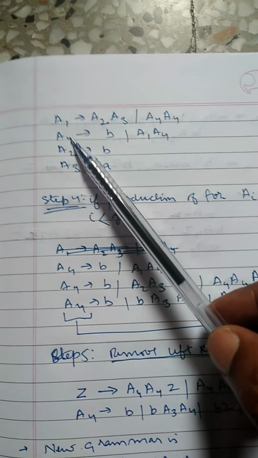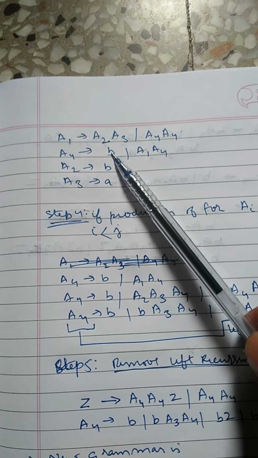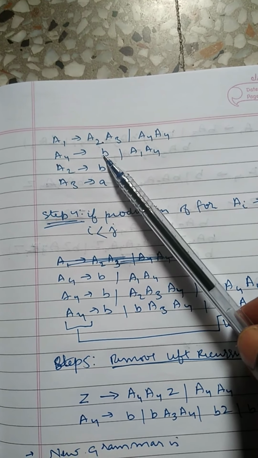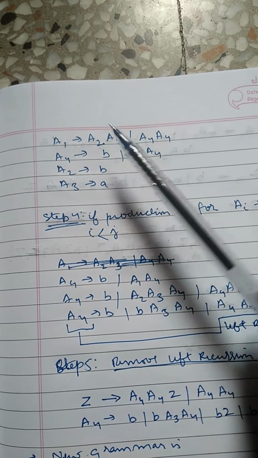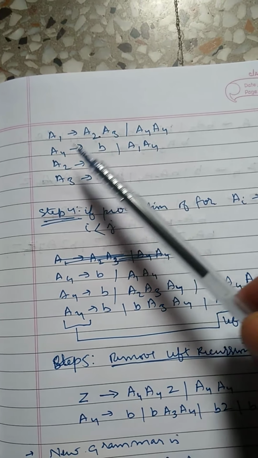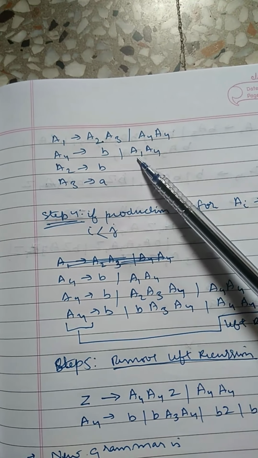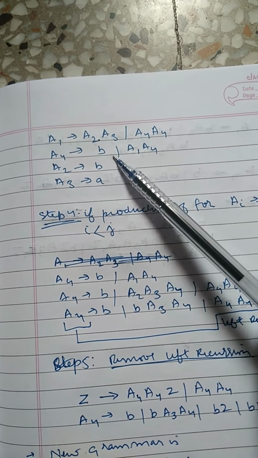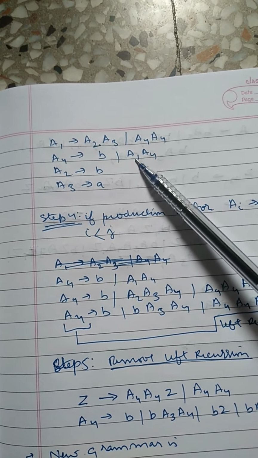Next, A4 gives b, which is again of the proper form of GNF. A4 gives A1 A4. So i here is 4 and j here is 1. 4 is less than 1 is not true, so this is not a valid production.